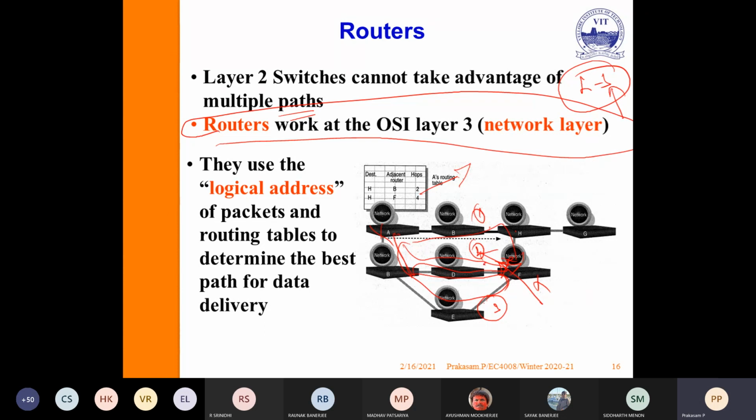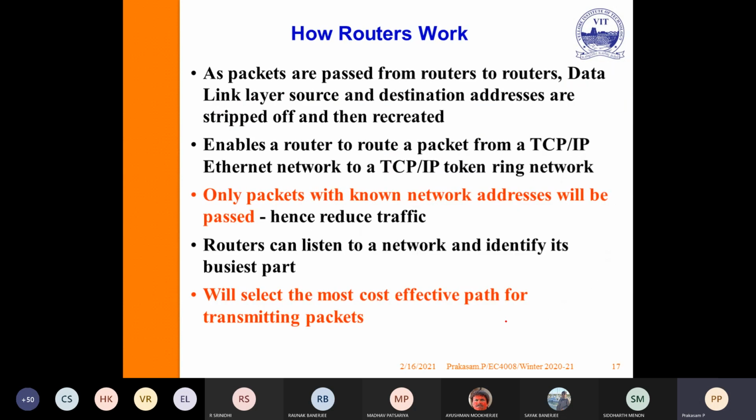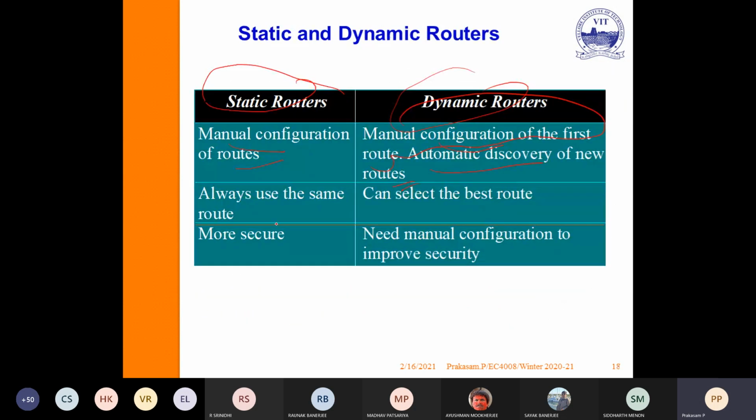For example, compared to path 2, path 3 has less traffic. So automatically, the dynamic router will select path 3 as the shortest path instead of path 2. So the dynamic router always gives the better, optimal route, depending upon the traffic situation. The dynamic router is always the best one compared to the static router. The static router always uses the same route, while dynamic selects the best route.